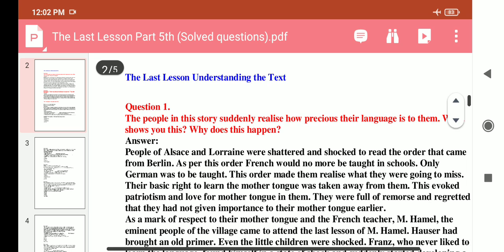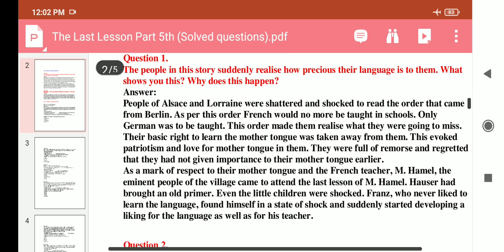Now, the last lesson, understanding the question. Question number first is the people in the story suddenly realize how precious their language is to them. What shows you this? Why does this happen?